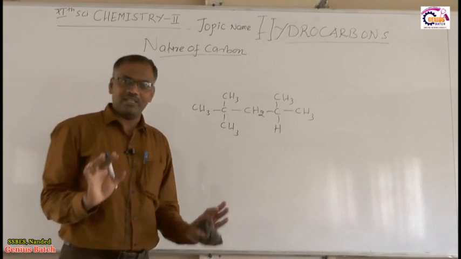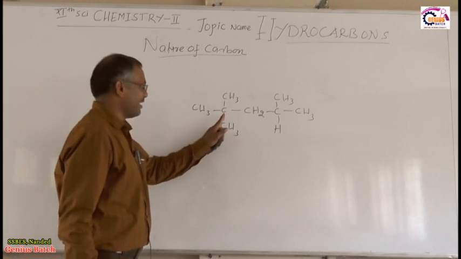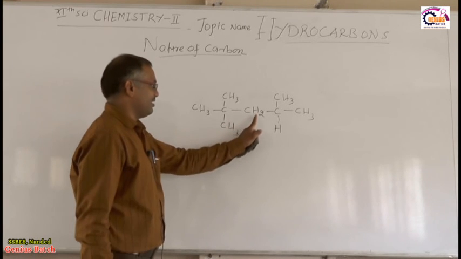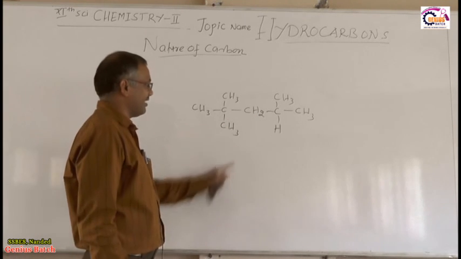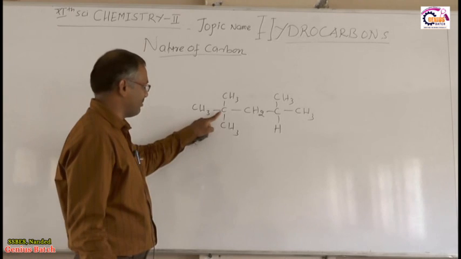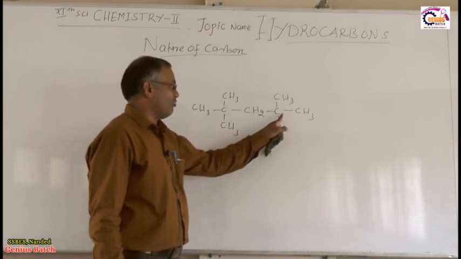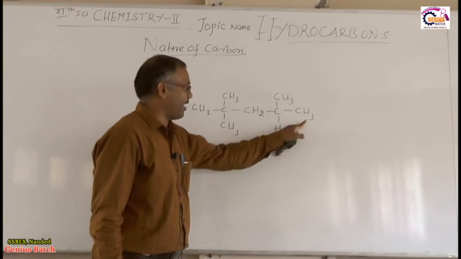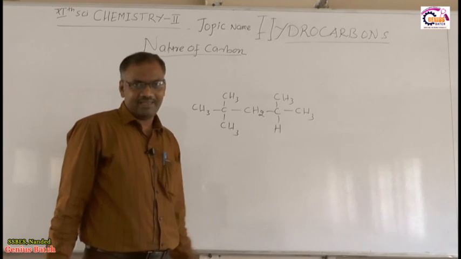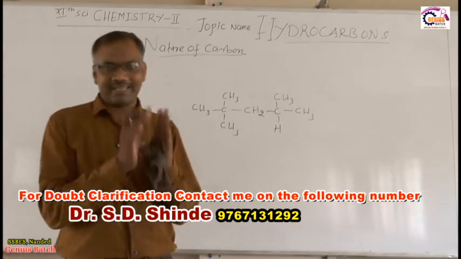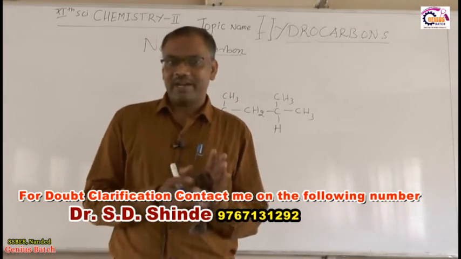Right. Suppose this is the example. So how many primary carbon atoms are there? 1, 2, 3, 4, 5 primary carbon atoms are there. This is the secondary carbon atom, 1 secondary carbon atom, 1 tertiary carbon atom, 1 quaternary carbon atom. Right. So therefore 1 quaternary, 1 tertiary, 5 primary and 1 secondary. Right. Okay. So these are the examples of primary, secondary, tertiary and quaternary carbon atoms.